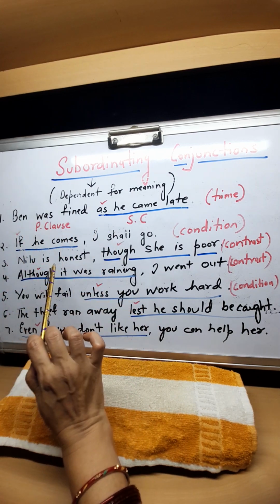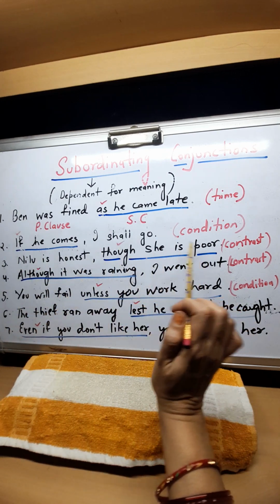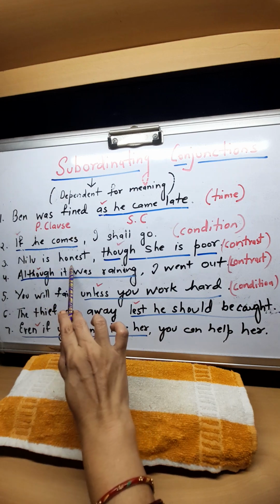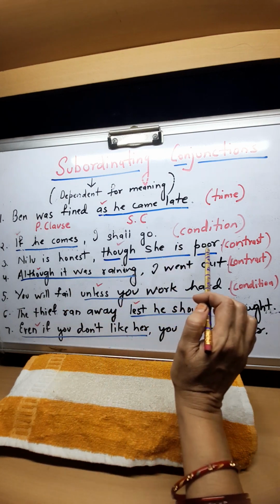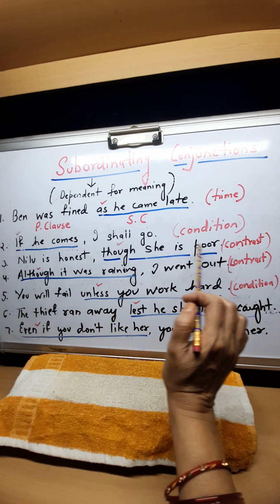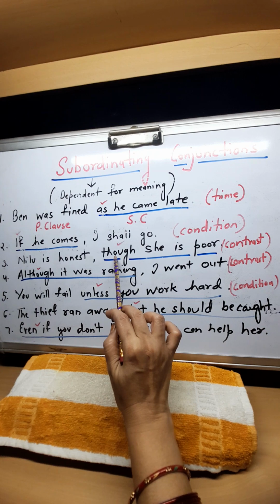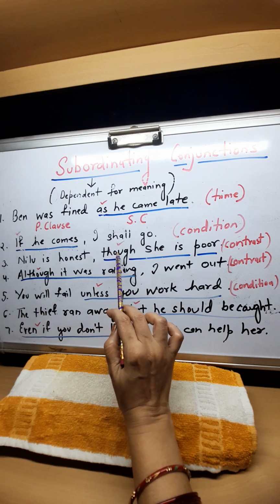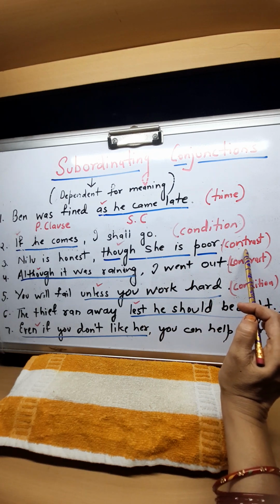Now look at this one: Neelu is honest though she is poor. Now you have understood. Neelu is honest is the principal clause, complete in its meaning. Though she is poor is the subordinating clause. Though is a conjunction which shows contrast, opposite.